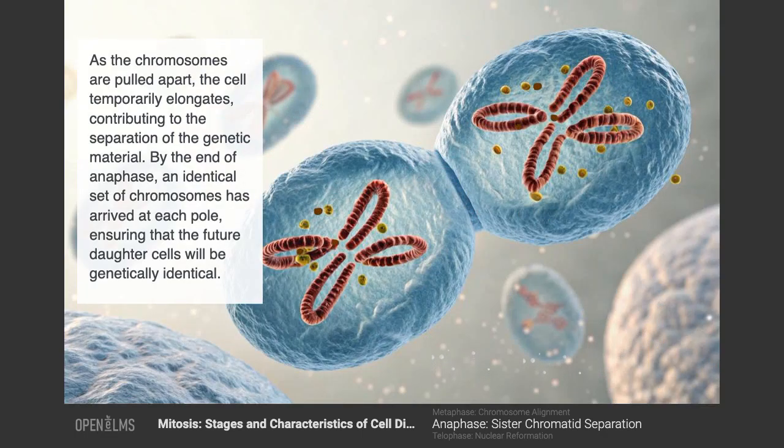As the chromosomes are pulled apart, the cell temporarily elongates, contributing to the separation of the genetic material. By the end of anaphase, an identical set of chromosomes has arrived at each pole, ensuring that the future daughter cells will be genetically identical.